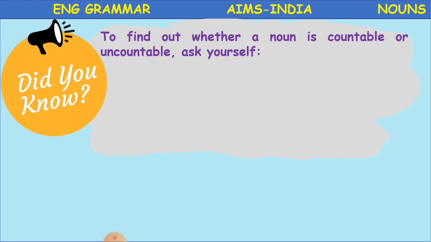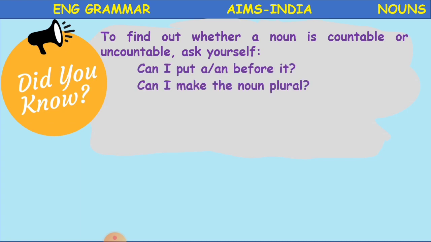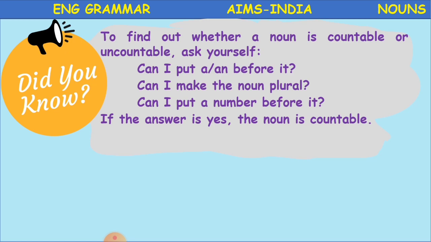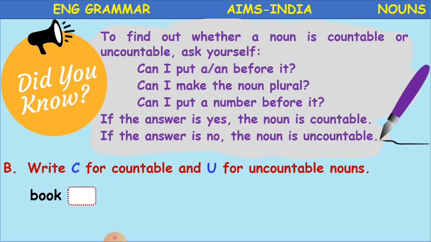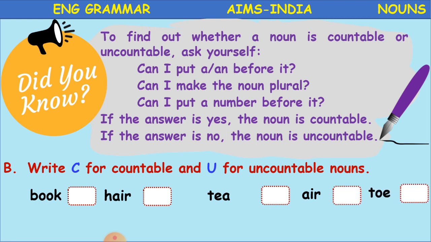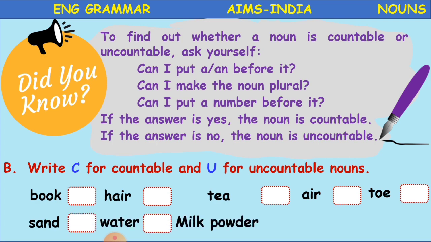To find out whether a noun is countable or uncountable, ask yourself. Here there is a trick for you. If you want to know whether a noun is countable or uncountable, we have to ask ourselves: can I put a or an before it? Can I make the noun plural? Can I put a number before it? If the answer is yes, the noun is countable. If the answer is no, the noun is uncountable.